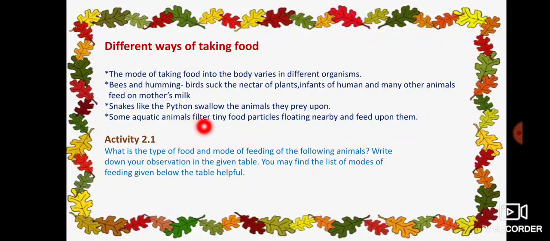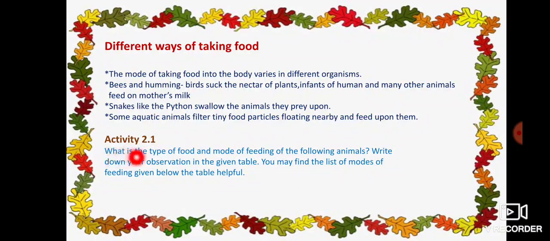Some aquatic animals filter tiny food particles floating nearby and feed upon them. Some aquatic animals like whales and some fishes filter, because in the river there may be some waste materials. That's why they filter the food particles floating in the water and feed upon them.